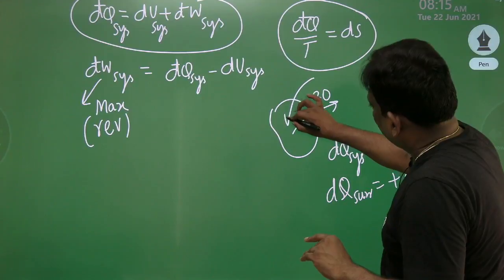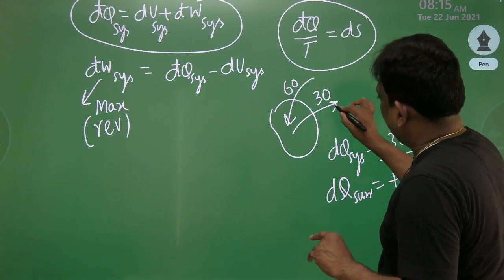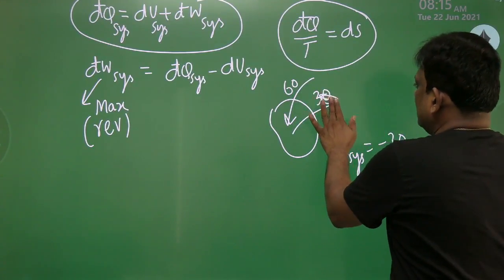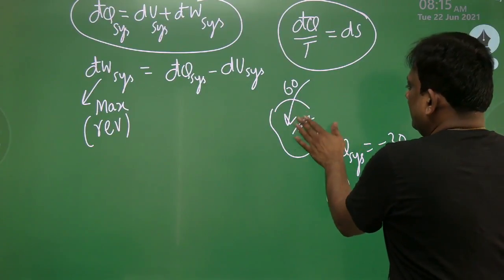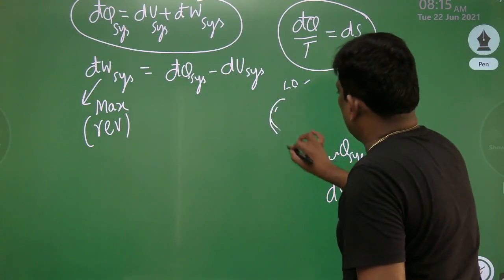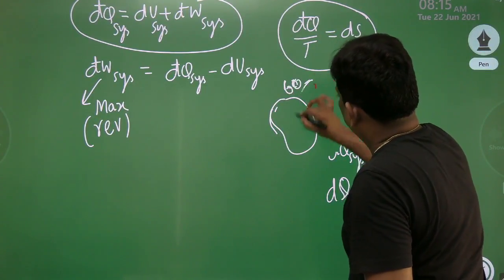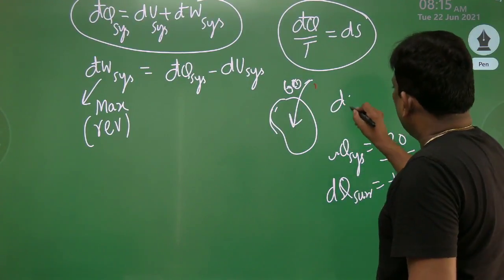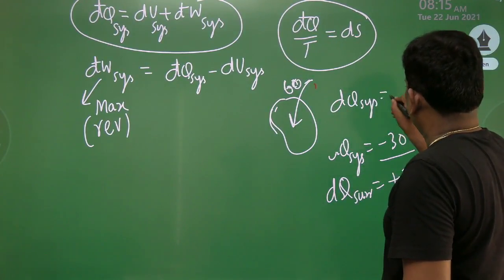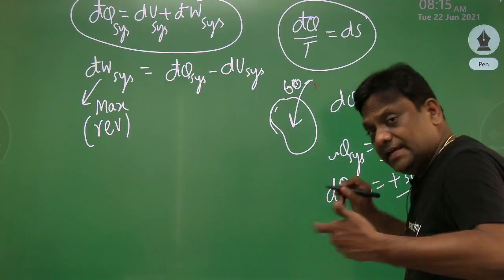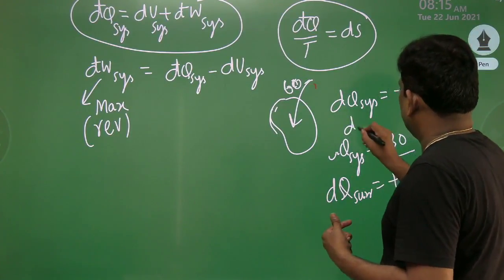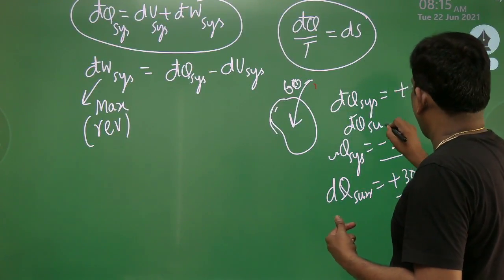It can be reverse also. Say, for example, the system is gaining 60 units of heat. So it will be plus for the system, and from where it is gaining, the surroundings, so for surroundings it will be minus.